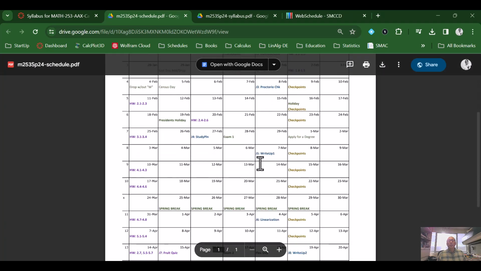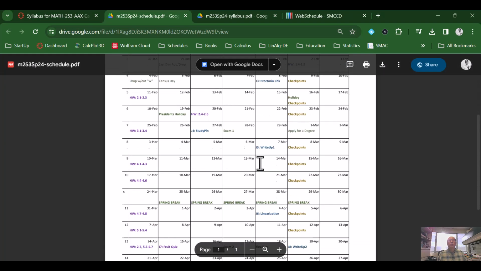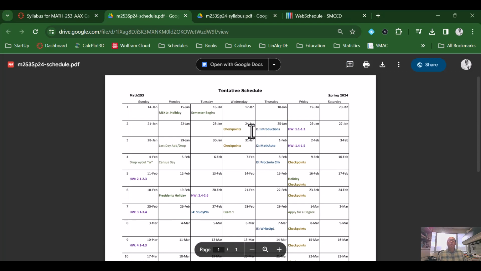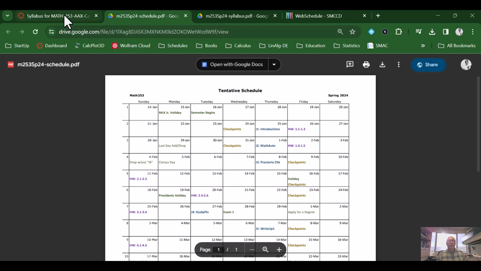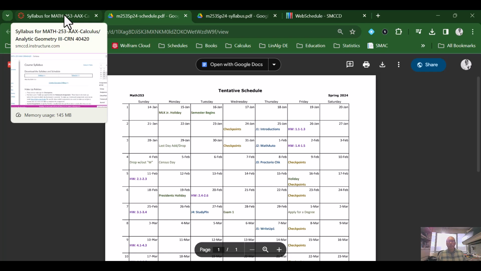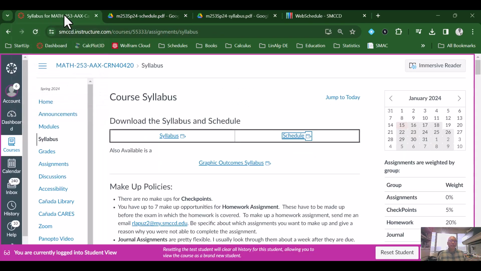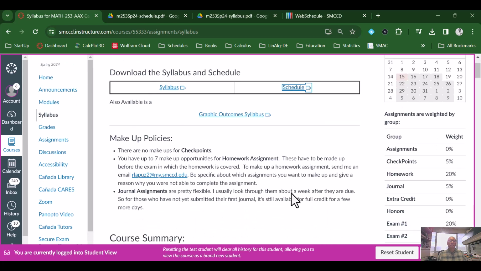And the schedule will give you a one-page overview of the whole semester and when things are due. So if you want to download this and then put it in your calendar, or maybe just take this actual document and have it in your binder or hang it up on your wall, that would be great for you to be able to access and figure out the due dates.